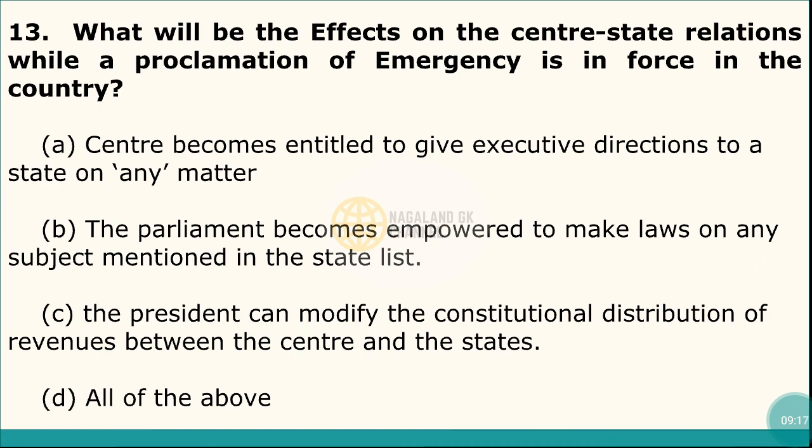And question number 13. What will be the effects on the center-state relations while a proclamation of emergency is in force in the country? And here the correct answer is option number A, that is all of the above. That means center becomes entitled to give executive directions to a state on any matter, and the Parliament becomes empowered to make laws on any subject mentioned in the state list, and the President can modify the constitutional distribution of the revenues between the center and the states.